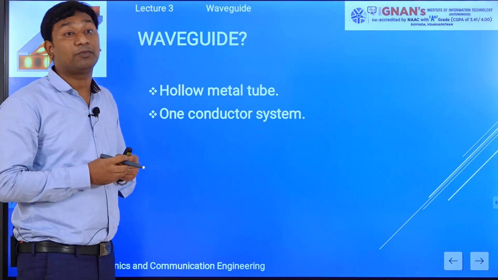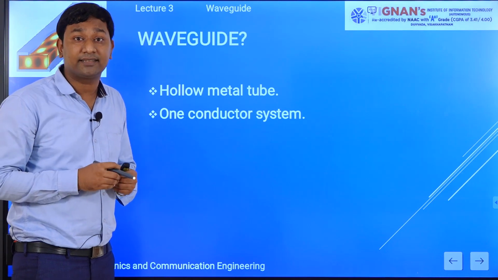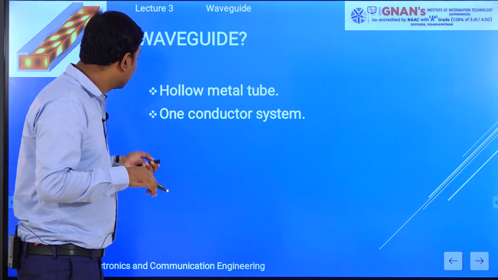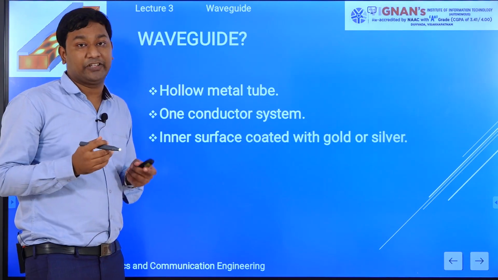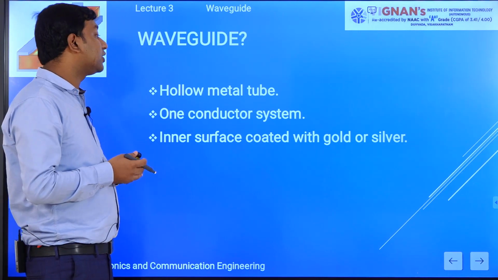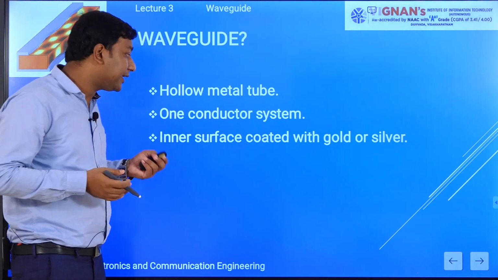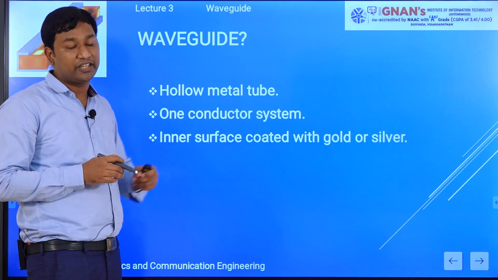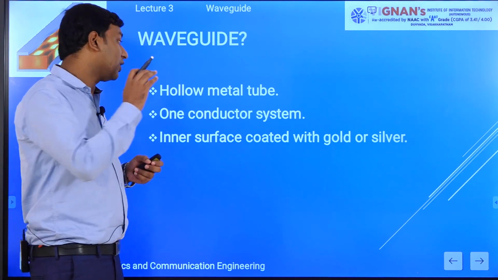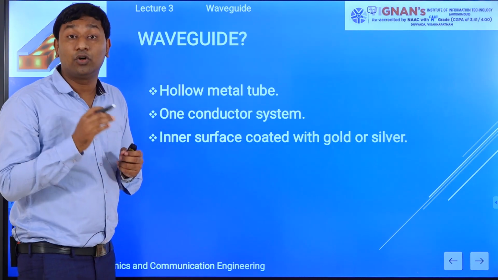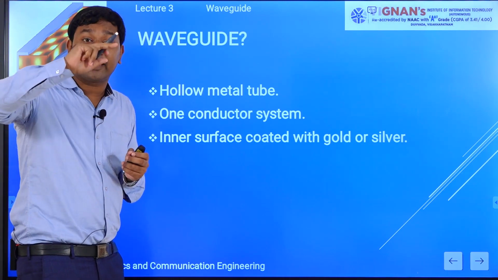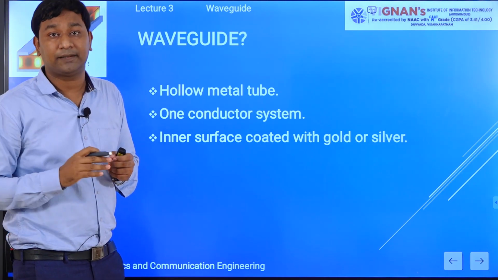So its resistance must be less. If conductance increases, then resistance decreases. So next, the inner surface is coated with gold or silver. Why is the inner surface coated with gold or silver? Because if you coat the inner surface with gold or silver, then internal reflection will take place smoothly.